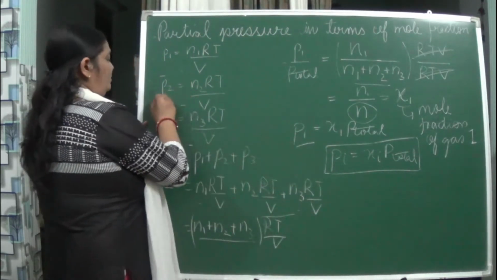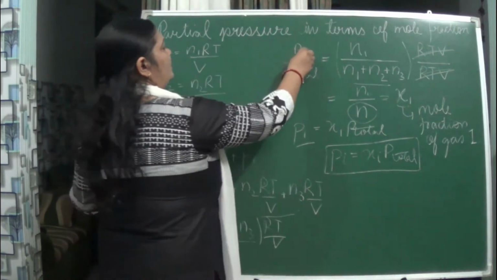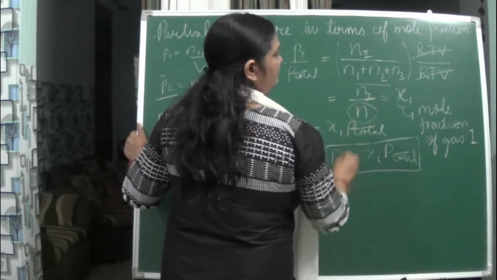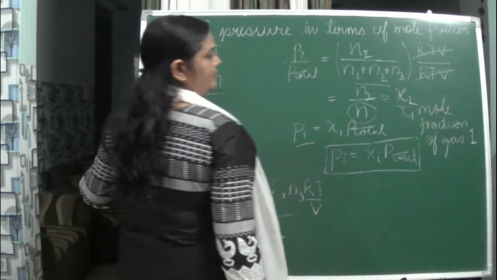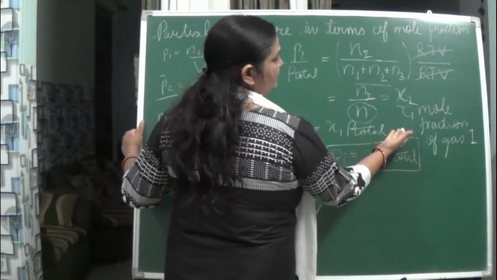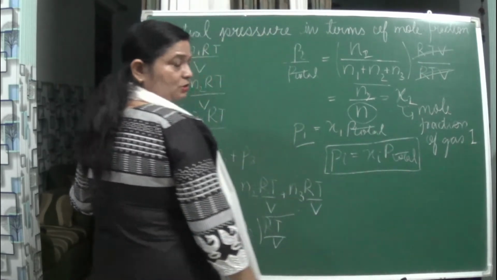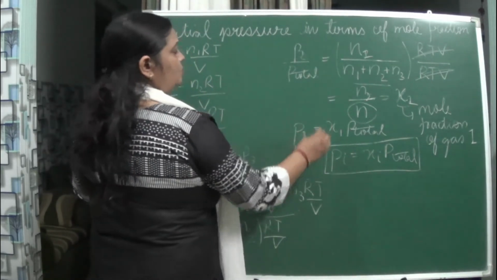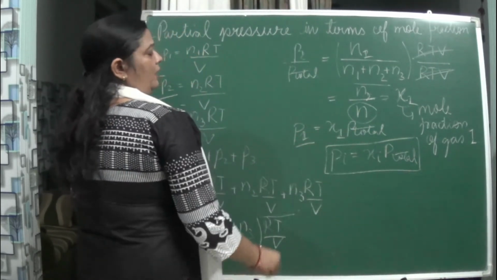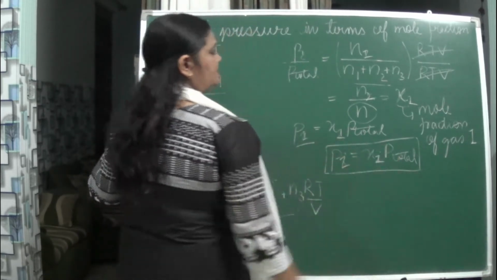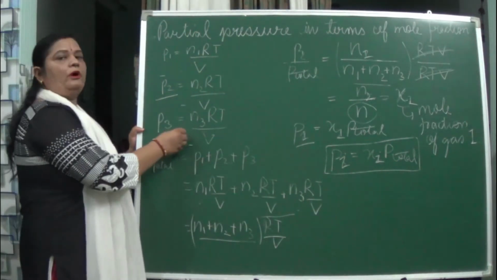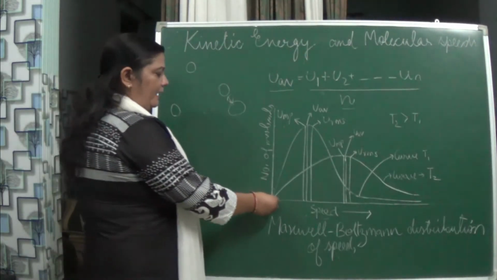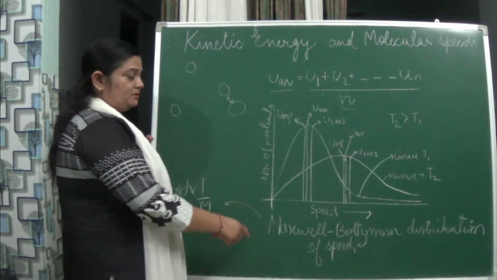Likewise, if you want to take P2, just write P2 over here. Here it will become N2, and the same procedure, here it will become X2. So what is this X2? It is the mole fraction of gas 2. If it is X1, it is the mole fraction of gas 1. Here also you will write P2, which becomes X2 times P total, and in the same manner you will work out P3 also.